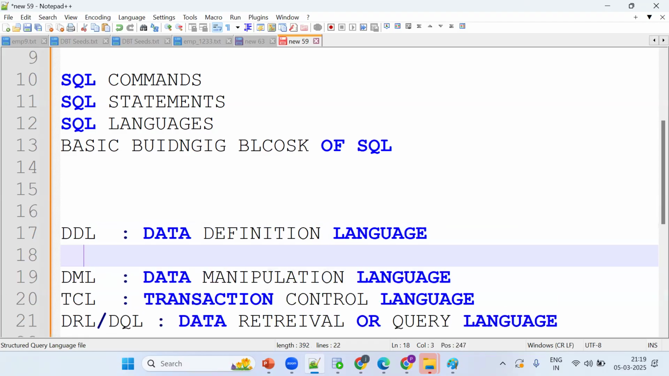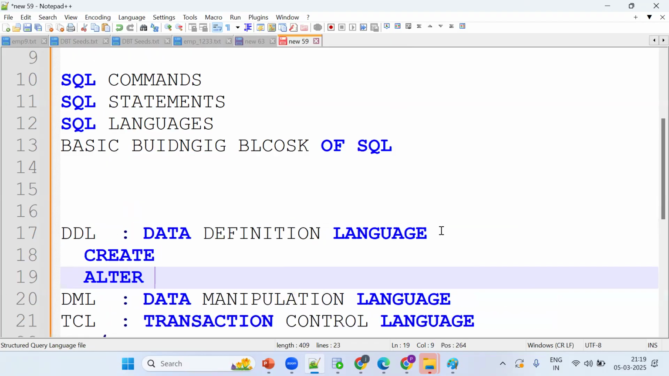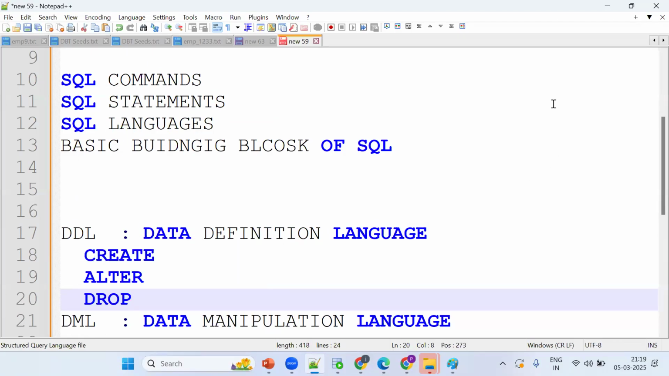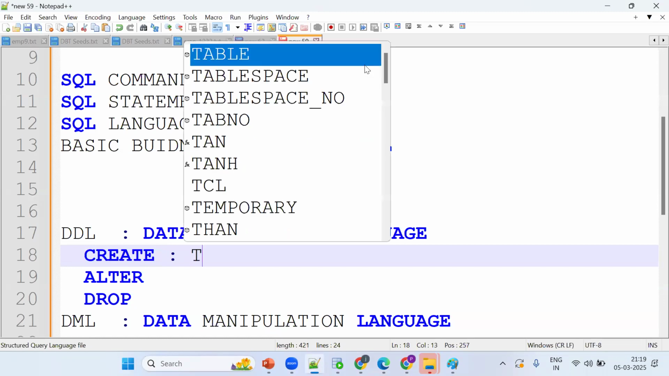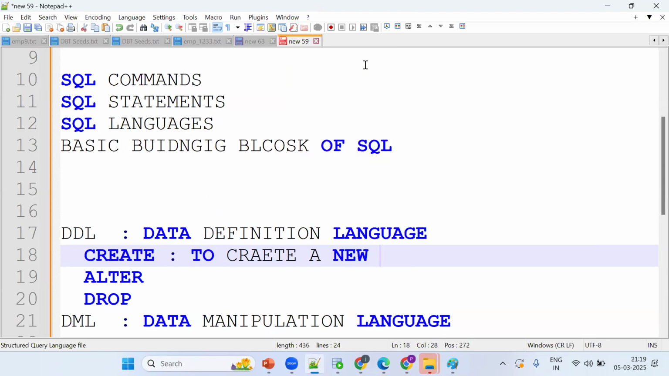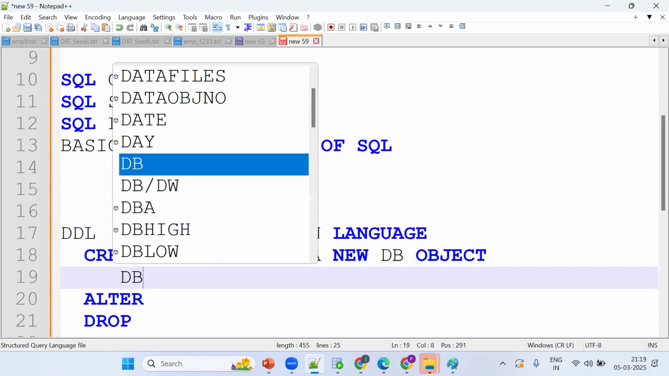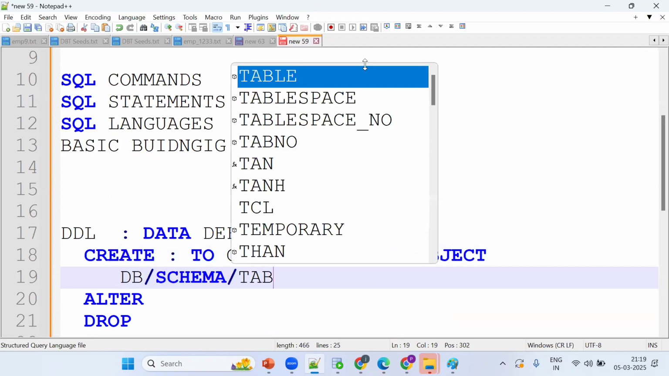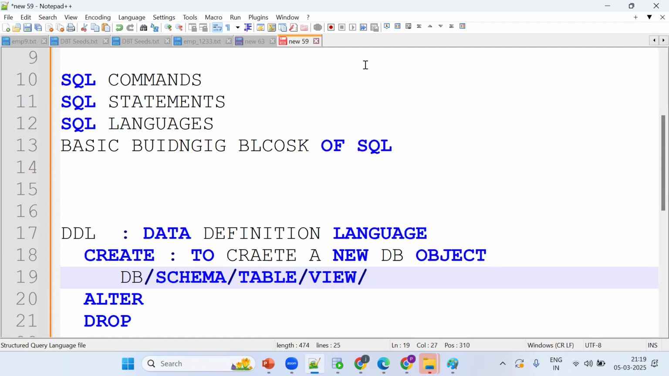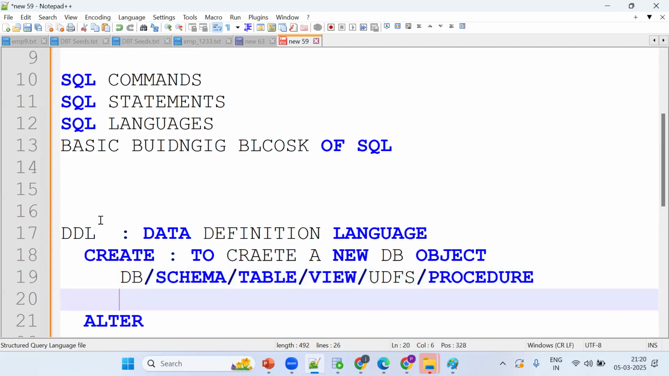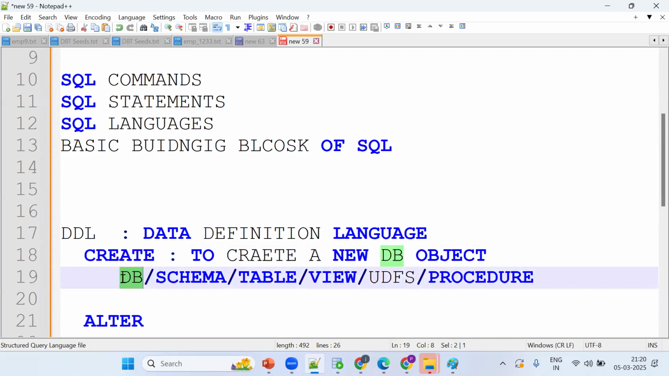What is DDL? It's the create, alter, and drop statements. What's the purpose of create? To create a new database object. What database object? It can be a new database, a new schema, a new table, a new view, or a UDF, a user defined function or procedure. So create is just to create a new database object like schemas, tables, views.